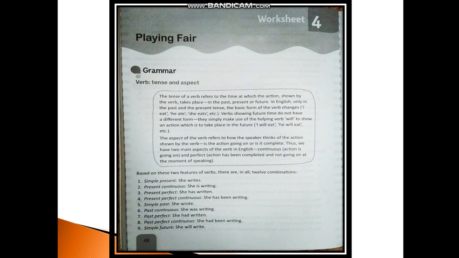Thus we have two main aspects of the verb in English: continuous, that is action is going on, and perfect, that means the action has been completed and not going on at the moment of speaking. Right, so we have continuous and perfect aspects. Now based on these two features of verbs there are in all 12 combinations.